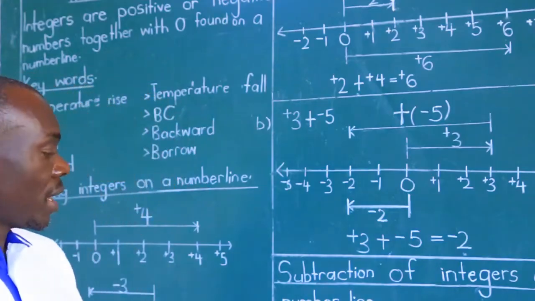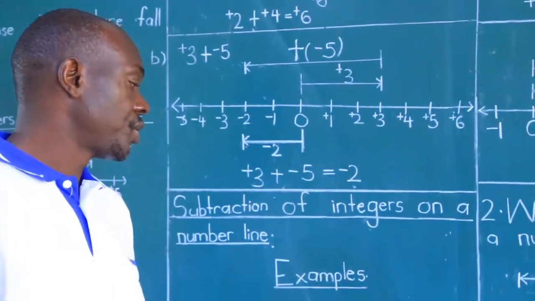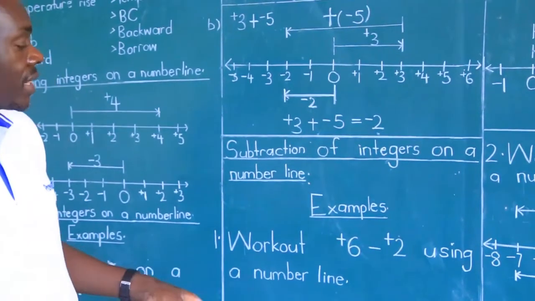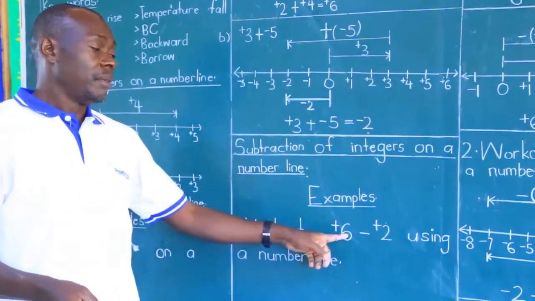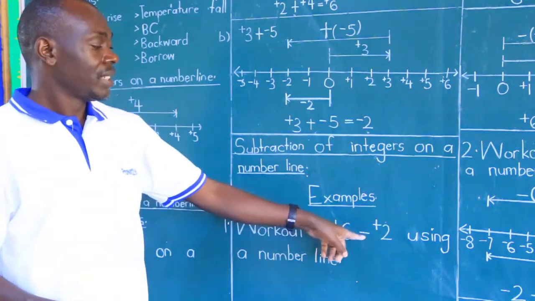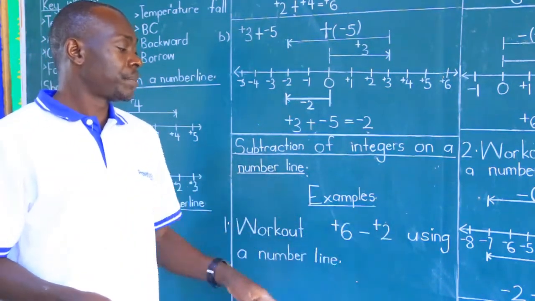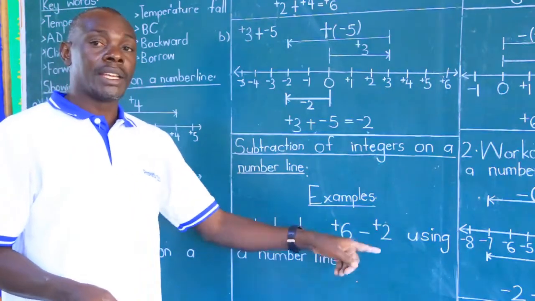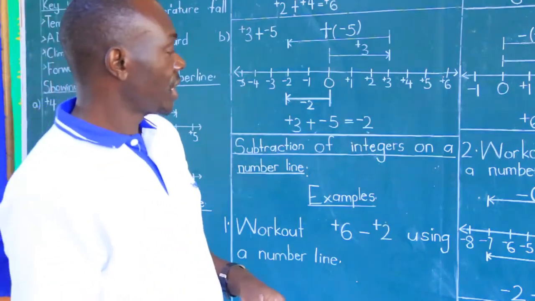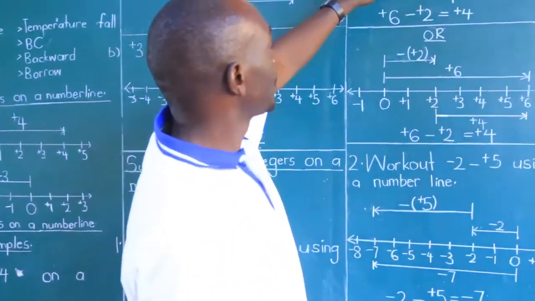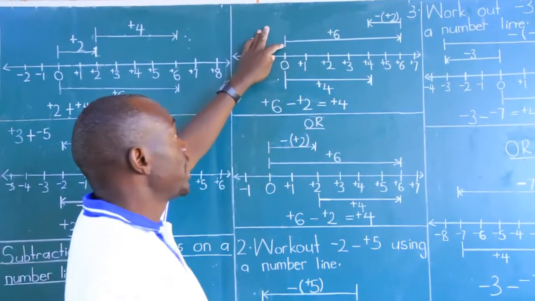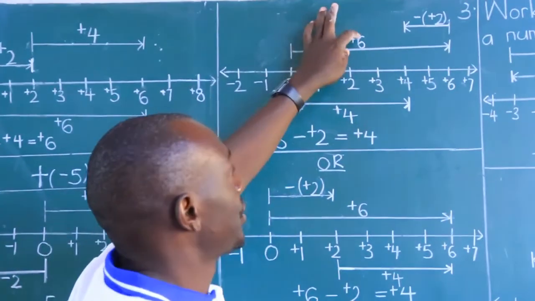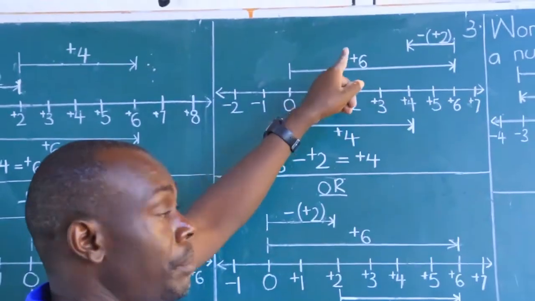Like number 1 says, work out positive 6 minus positive 2 using a number line. We shall first follow the instructions that say make 6 steps forward, turn and make 2 steps forward. And now we start at 0 and make the same 6 steps forward: 1, 2, 3, 4, 5, 6. That's the 1. And show positive 6. Please show that integer positive 6.